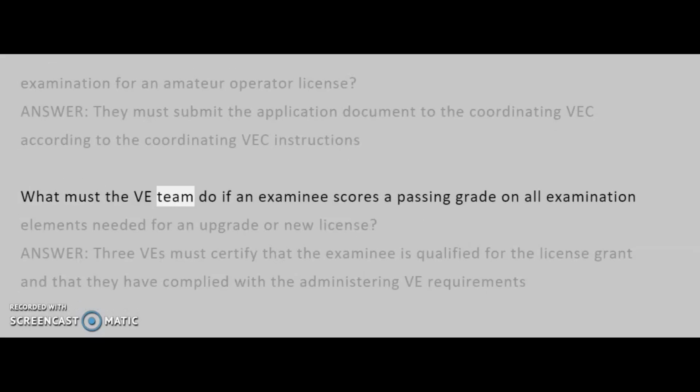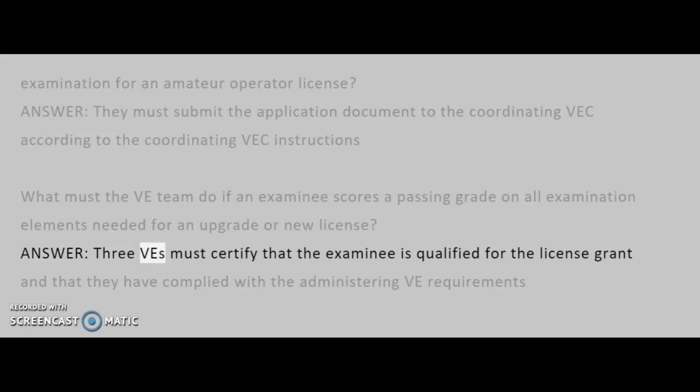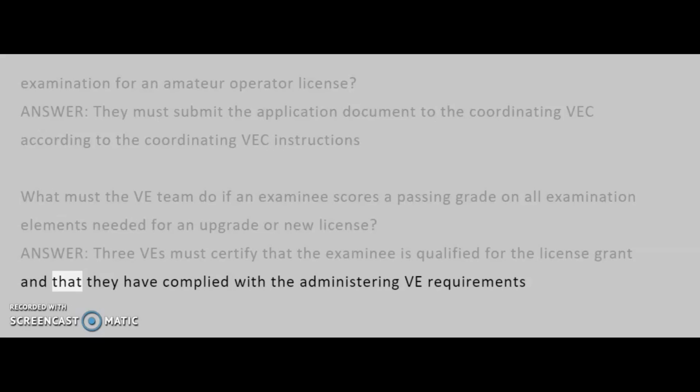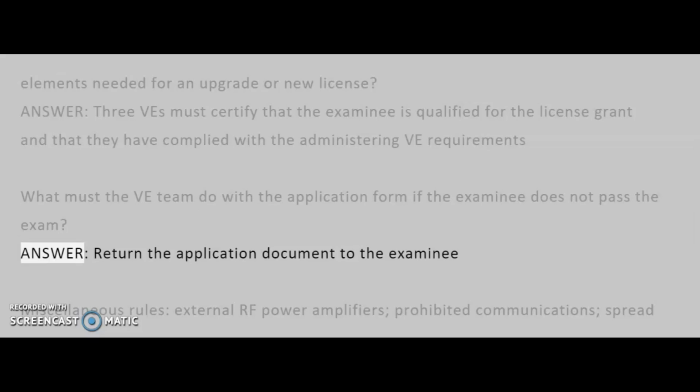What must the VE team do if an examinee scores a passing grade on all examination elements needed for an upgrade or new license? Answer: 3 VEs must certify that the examinee is qualified for the license grant and that they have complied with the administering VE requirements. What must the VE team do with the application form if the examinee does not pass the exam? Answer: return the application document to the examinee.